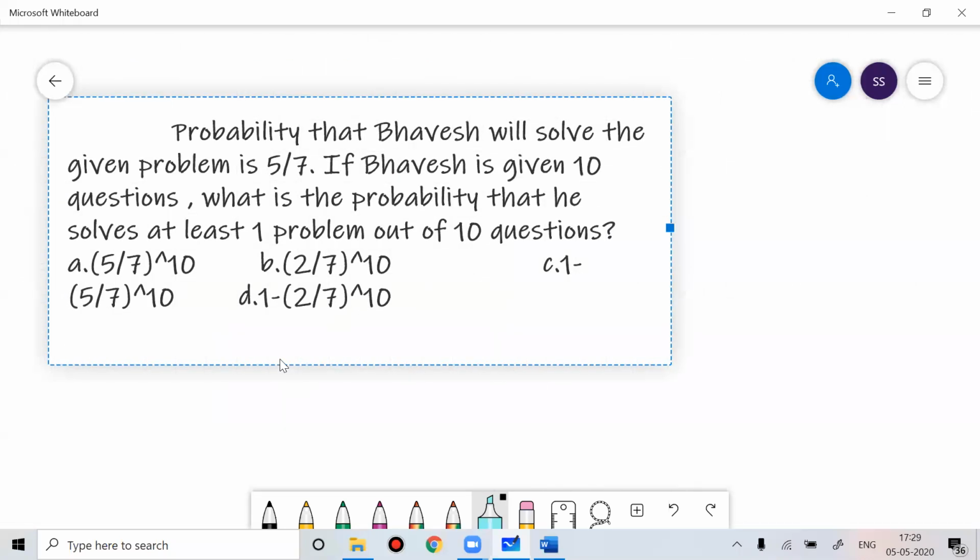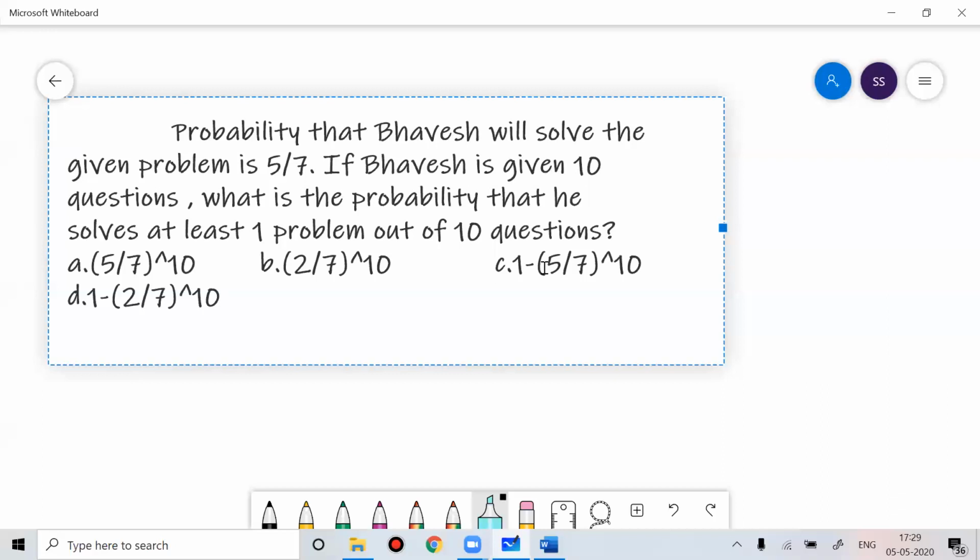Tell me the answer for this question. What is the answer for this question? Try this question. Everyone try this question. Tell me the answer.